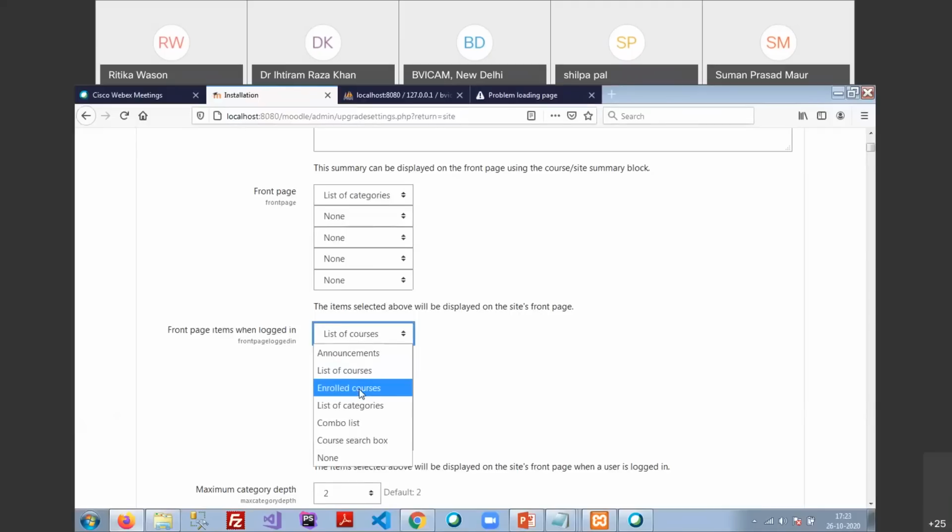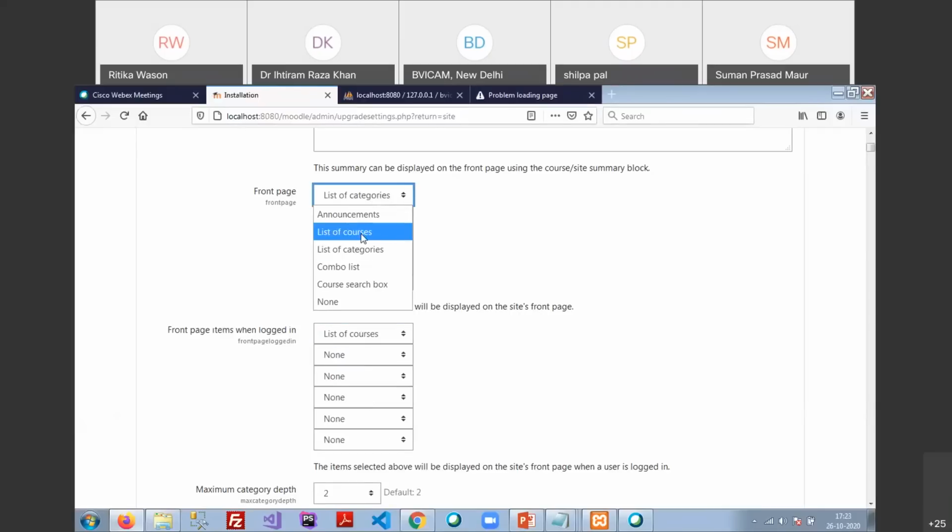So I'm not going to select the courses, but instead the categories. Why am I going to select the categories here? Because suppose my institute provides a lot of courses, like in the BTech there are 5 streams, and management offers 3 or 4 streams.